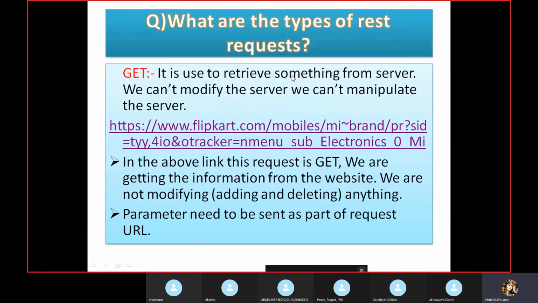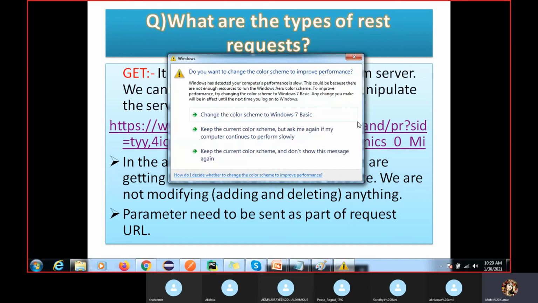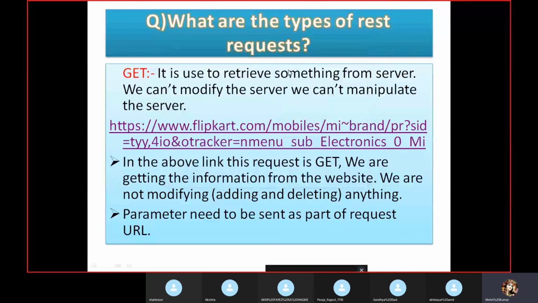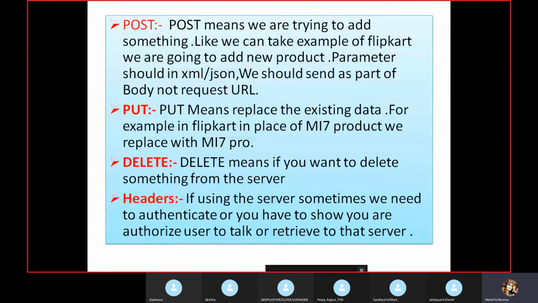So GET is used to retrieve something from the server, and we cannot modify or manipulate the server. Here we are not going to do any modification. We are going to get the data and retrieve the data from the URI or URL. Got it, right? In the above link, the request is a GET, and we are getting the information from the website, and we are not modifying, adding, or deleting anything. Parameters need to be assigned as part of the request URL only. So you only have to send the parameter in the URL, then you will get all the information. That is the use of GET.